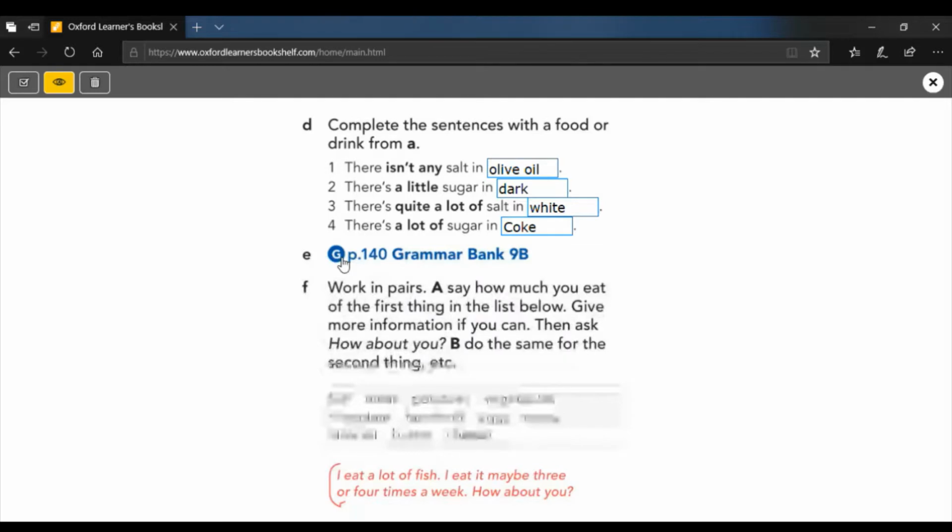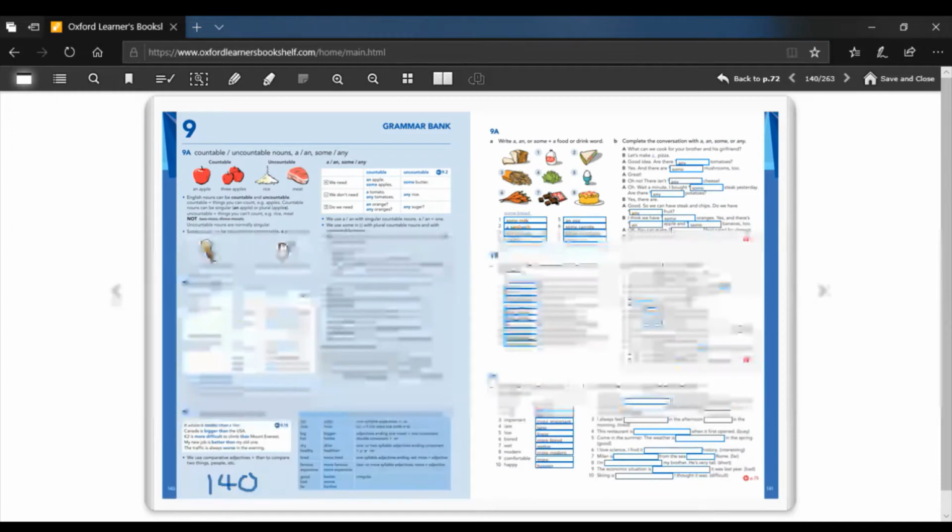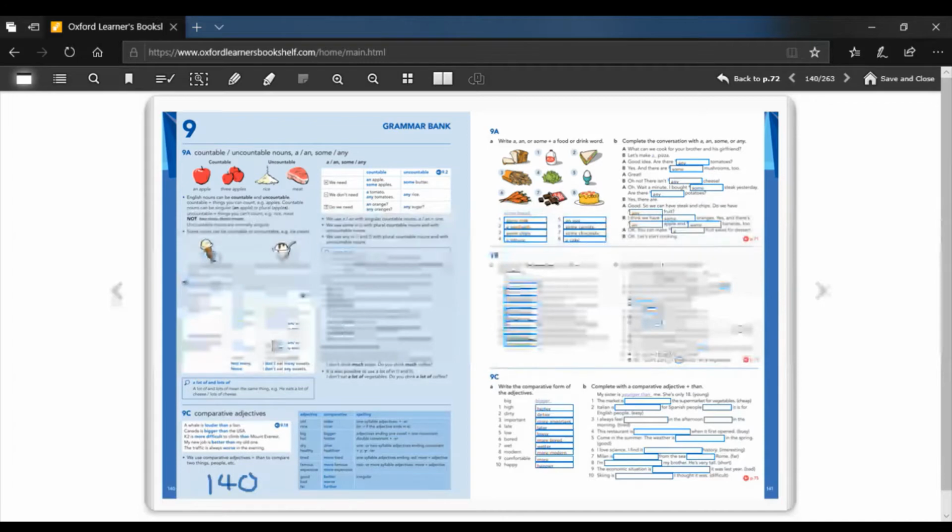140 in the back of your book. Here we go. And you can see 140, we just had countable and uncountable nouns from 9a. Do you remember this one? Okay. So now we're going to have a look at quantifiers. This is the answer to the question, how much, how many?